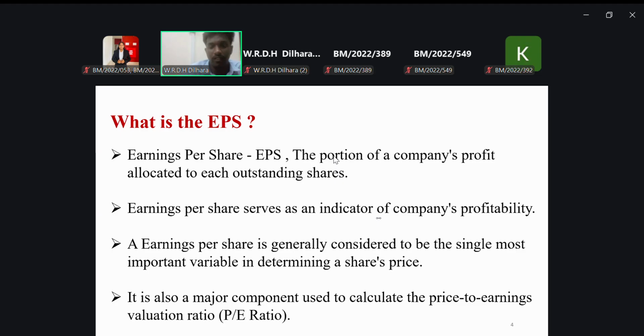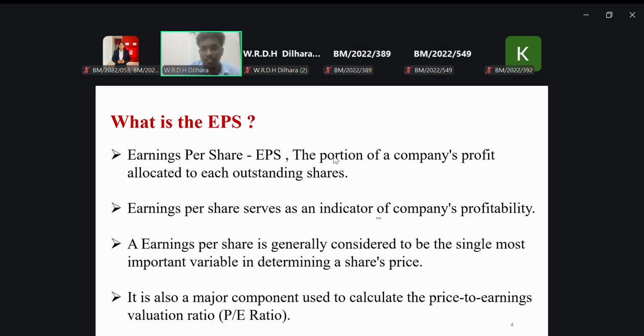When we are going to buy a share in the market, the main thing we look for is the EPS. If a company's earning per share is high, that means the investors think the company has continuous and good future growth. If a company's earning per share is low, the investors think it will be a loss-making company in the future, so they reduce their portfolio of that company.